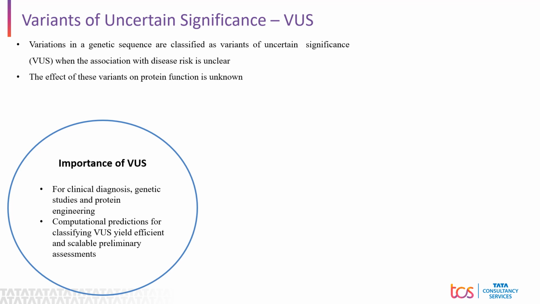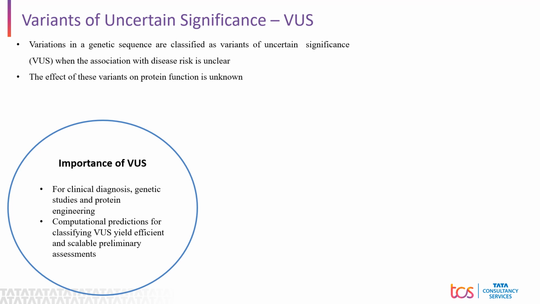Let's focus on why these variants are important. From the context of personalized medicine, it is a necessity to have a reliable method to classify these variants for clinical diagnosis, genetic studies, and protein engineering. Computational predictions for classifying these variants result in efficient and scalable preliminary assessments of how these variants affect human health.